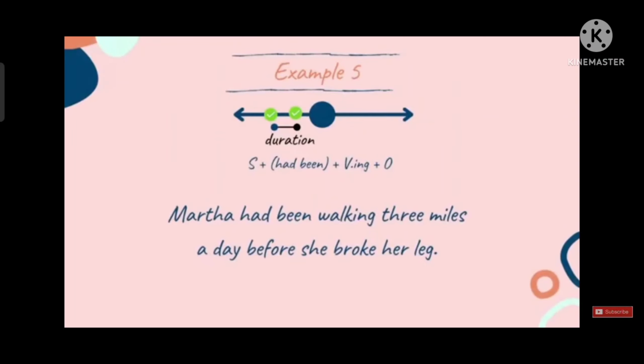Let's look into next example. Martha had been walking 3 miles a day before she broke her leg. Here, the previous activity of walking 3 miles was going on until the next activity or thing happened, which was she broke her leg.